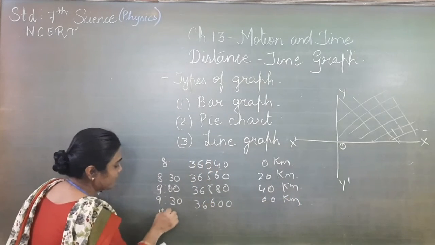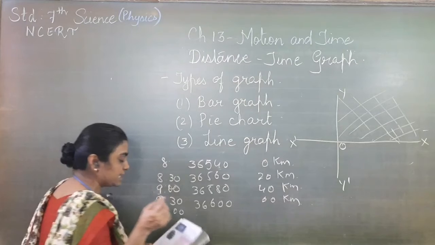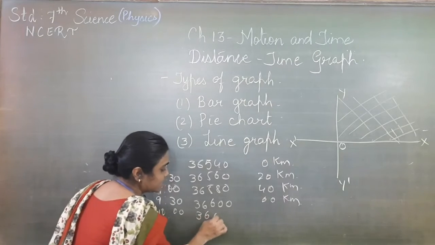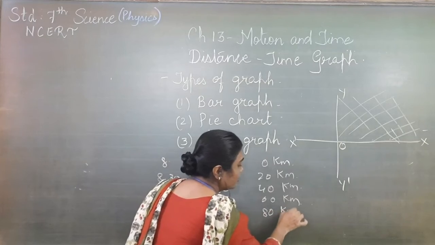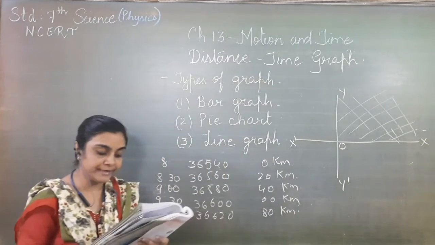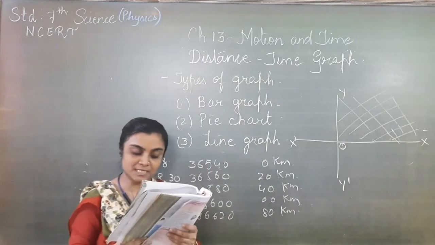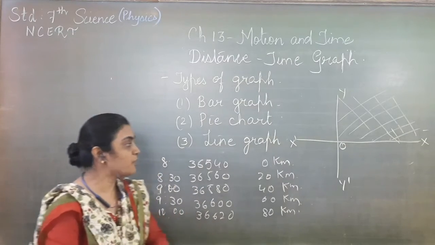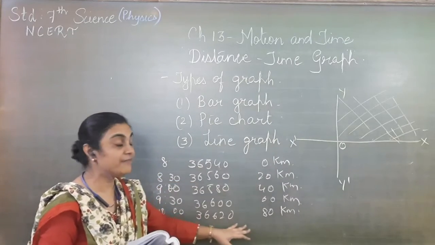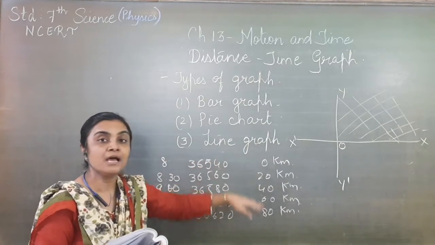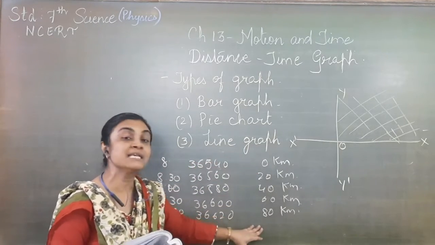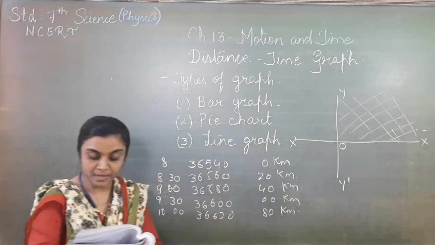And the last one is at 10 o'clock. It had reached the picnic spot. So the odometer reading shows the distance is 80 kilometers. Now can you tell how far the picnic spot was from the school? From looking at this table, we can say how far. It was 80 kilometers from the school to the picnic point. The distance was 80 kilometers.